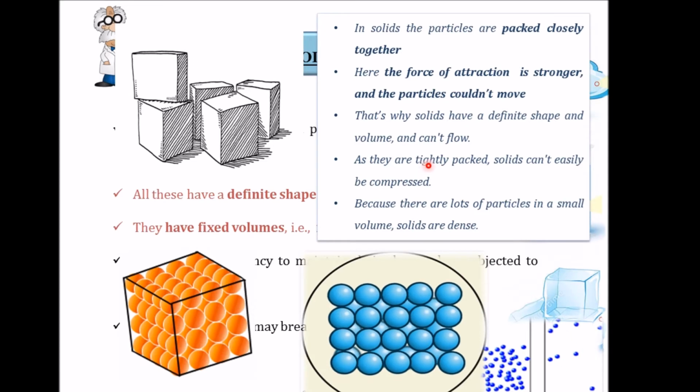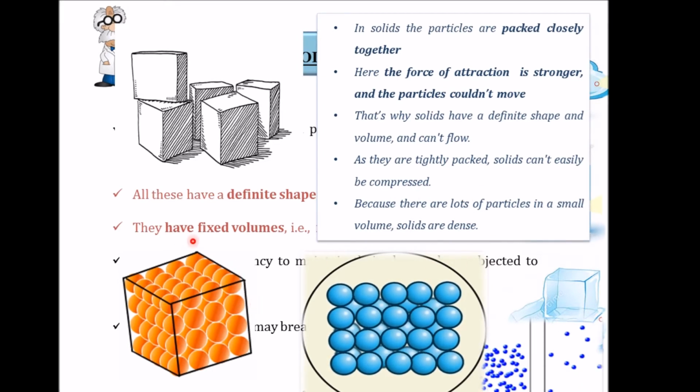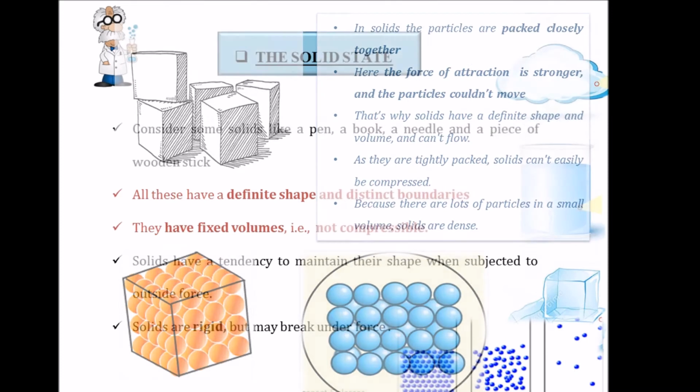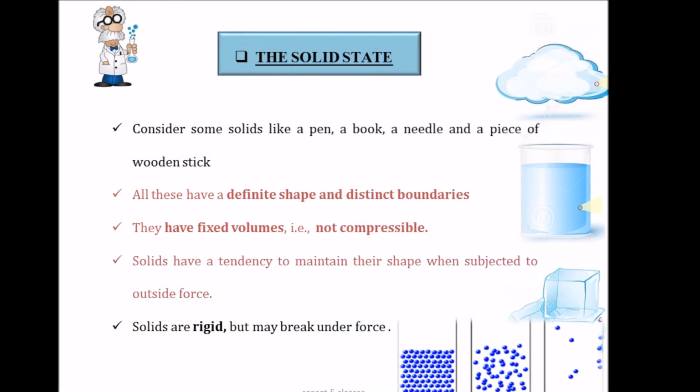As these particles are tightly packed, solids can't easily be compressed as well. And because there are a lot of particles in a very small volume, solids are dense. That is, the density of solids is also very high. Solids have a tendency to maintain their shape when subjected to outside force. Solids may break under force, but they are still rigid. Rigid means it's not easy to bend, it's not flexible.